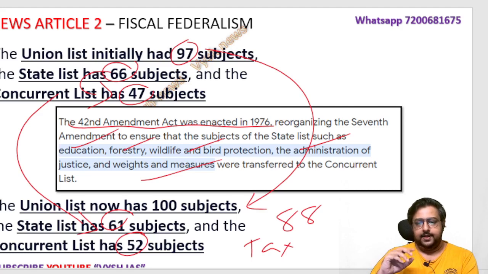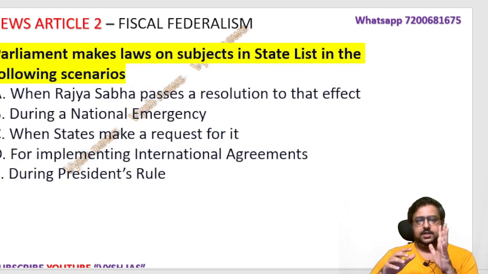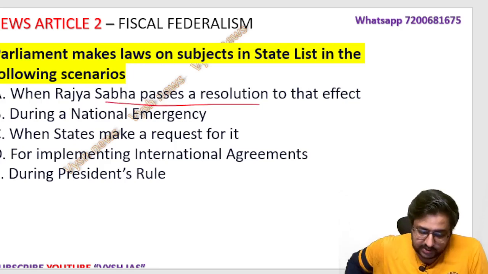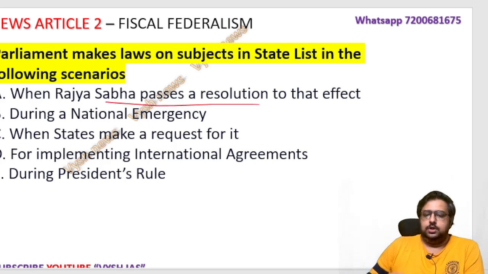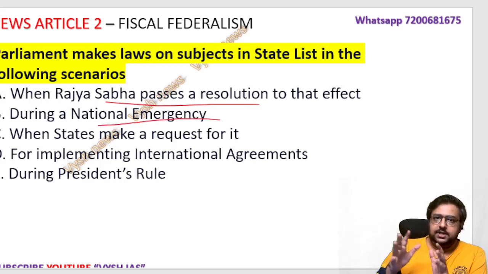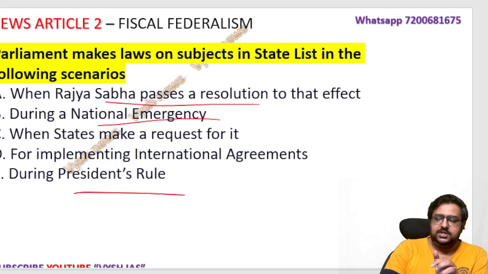Okay, so now, is there any option where the union or the Parliament can go and touch the items in the state list? This is one important thing, which is in your polity, Lakshmikant. I am teaching you all The Hindu, we didn't start yet. We are teaching you polity subjects actually. So here, there are 5 methods in which the Parliament can touch the state items. First is the Rajya Sabha passes a resolution. Okay, more details I'll tell you. Rajya Sabha has to pass a resolution to allow the Parliament to make laws on these items. Then when a national emergency comes, everything comes under the center, and that time you can do it. Same like President's rule. In President's rule, as the President is controlling the state, that time you can do it.